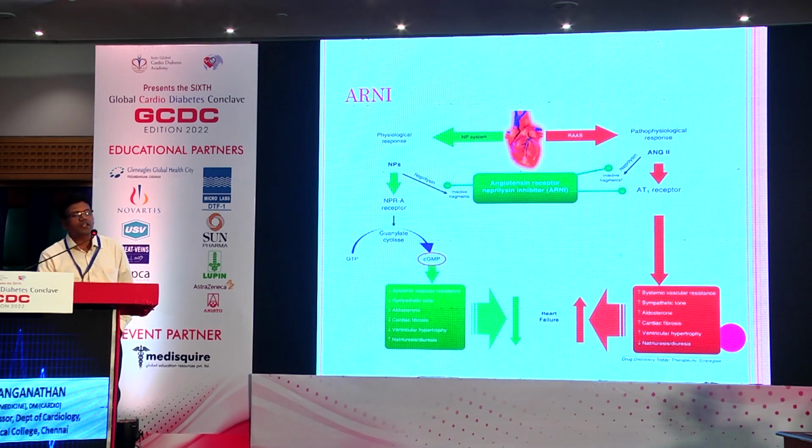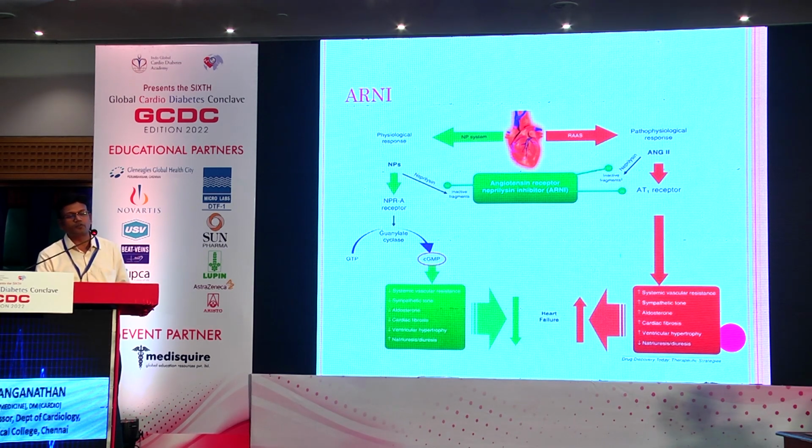Here we can see the mechanisms of ARNI. The green one shows the positive effects of the natriuretic peptides, such as decreasing the sympathetic tone and decreasing cardiac fibrosis. Multiple beneficial effects can be obtained when neprilysin is inhibited.